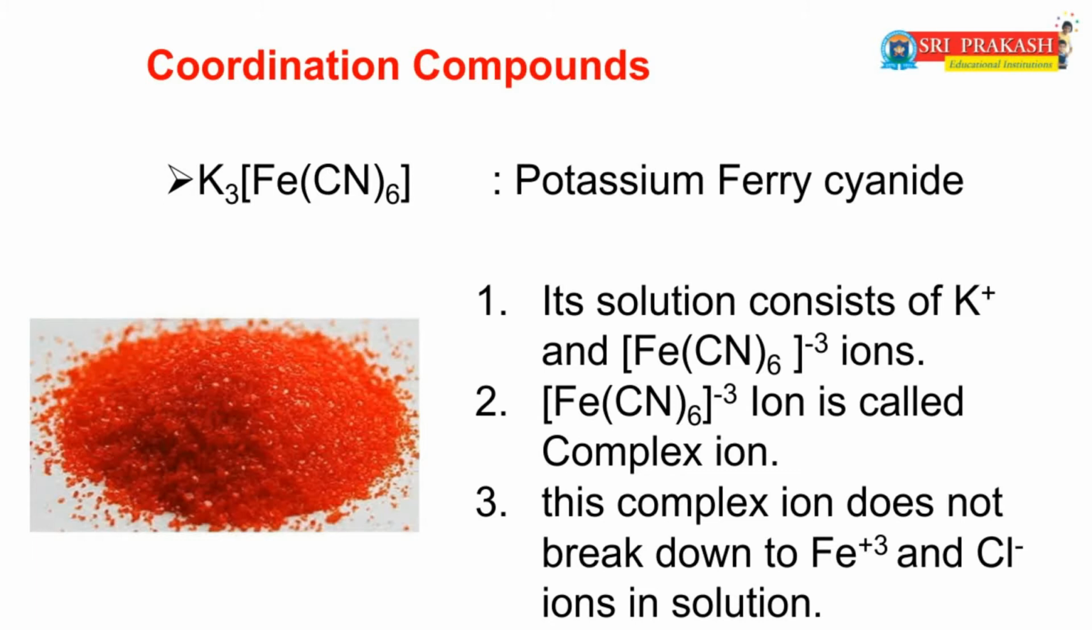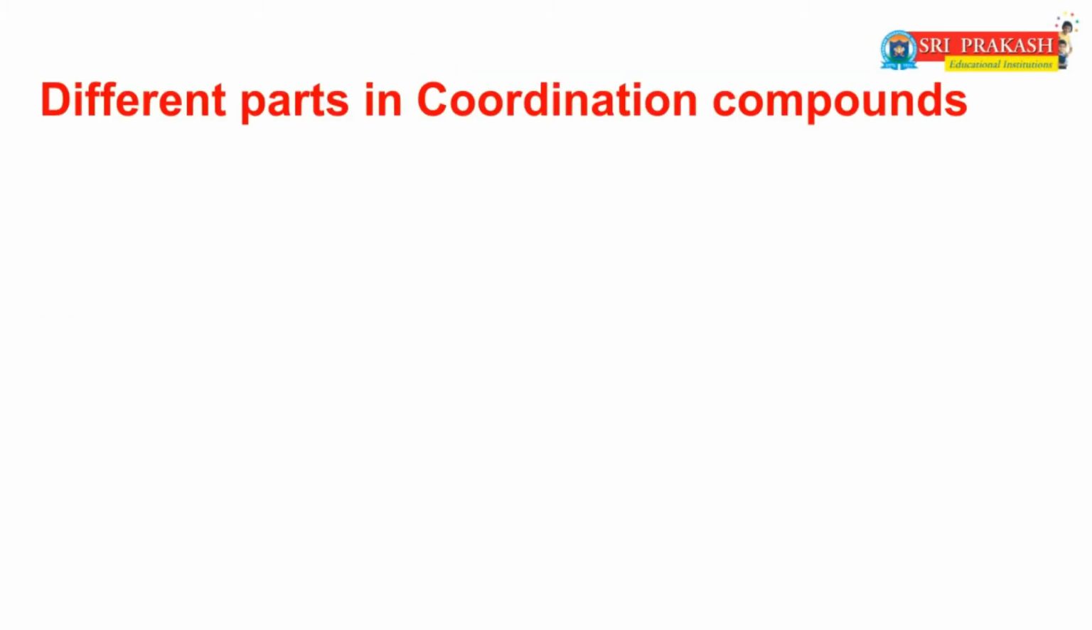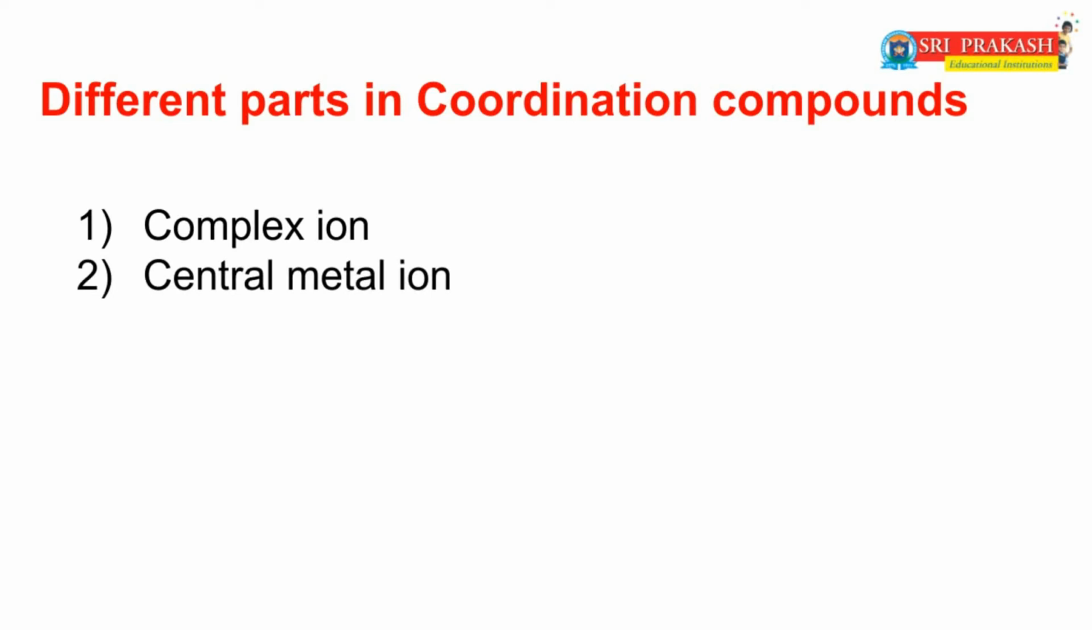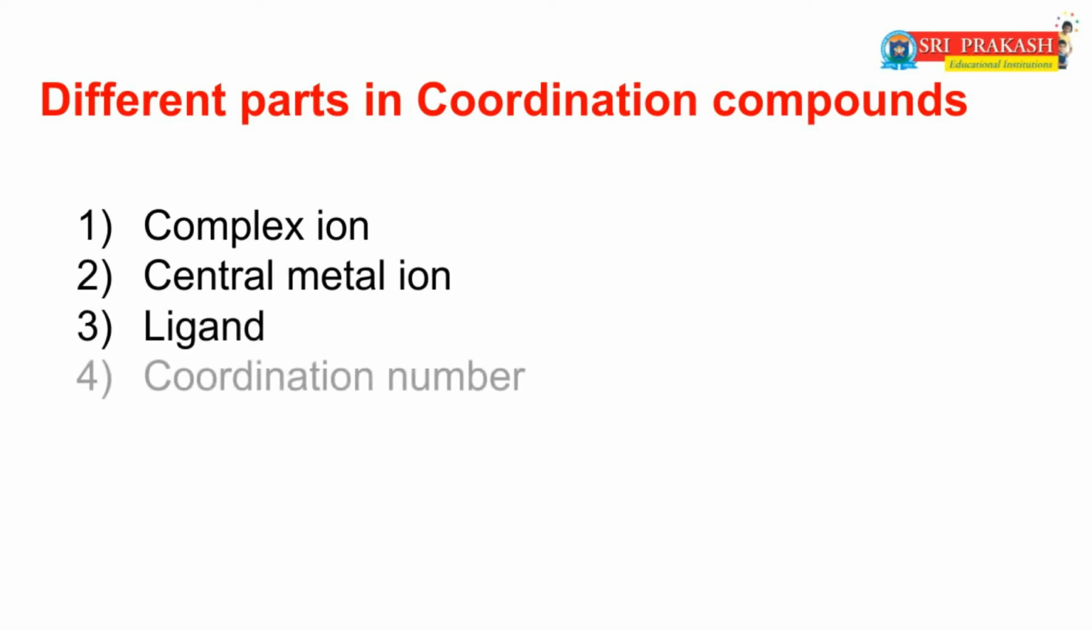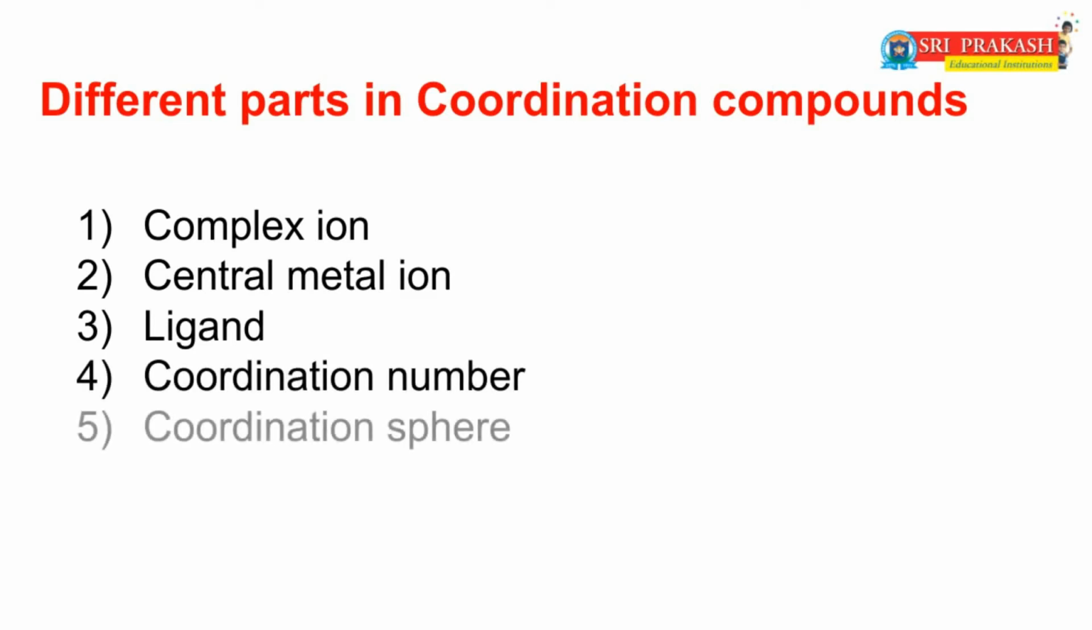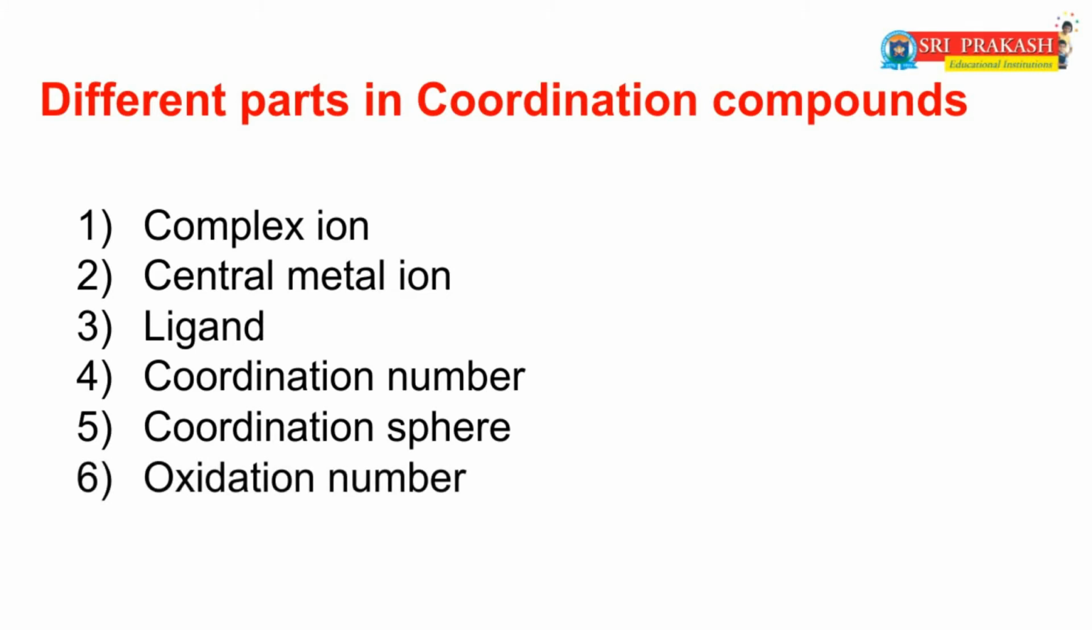Now we will discuss the different parts in coordination compounds. The parts in coordination compounds are complex ion, central metal ion, ligand, coordination number, coordination sphere, and oxidation number. First of all, we will discuss the first part in the coordination compounds, that is complex ion.